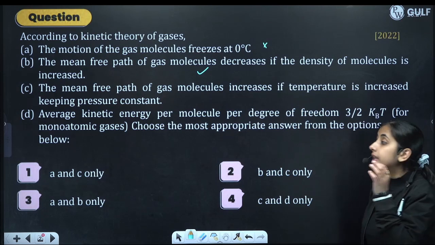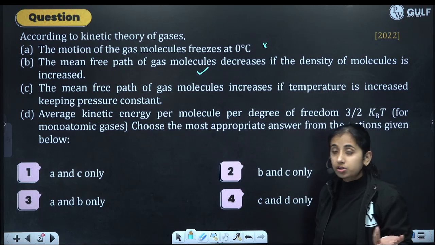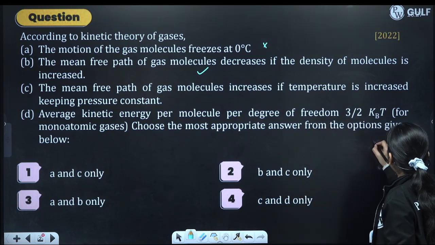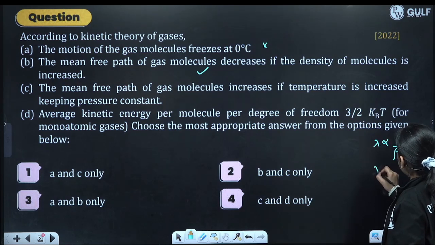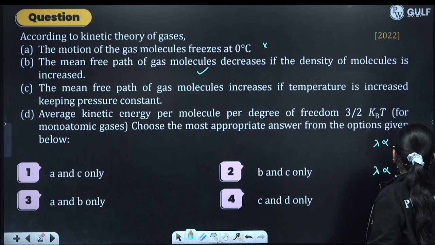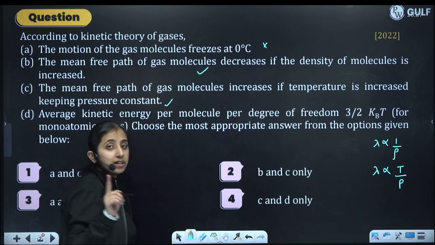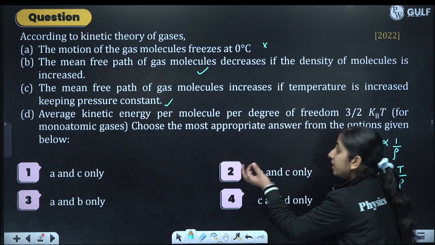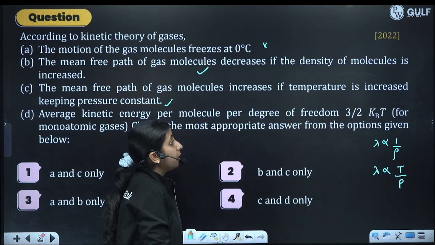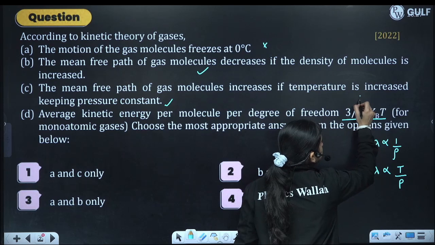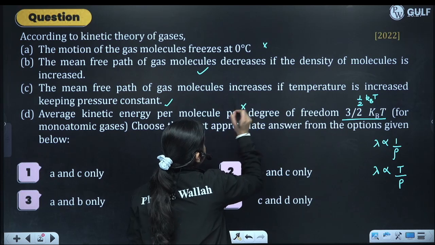Next statement is the mean free path of a gas molecule increases if temperature is increased keeping pressure constant. So lambda is directly proportional to T by P. So if pressure is kept constant, it will increase with temperature. This statement is also correct. Average kinetic energy per molecule per degree of freedom is not 3 by 2 kBT, it is 1 by 2 kBT. So this statement is incorrect.